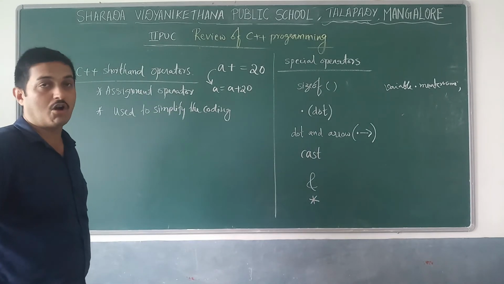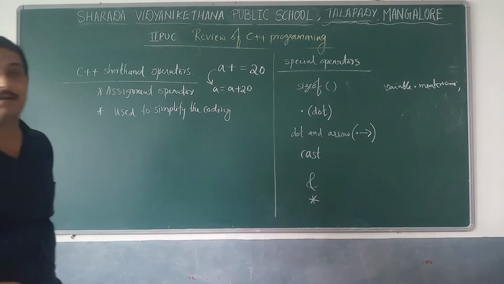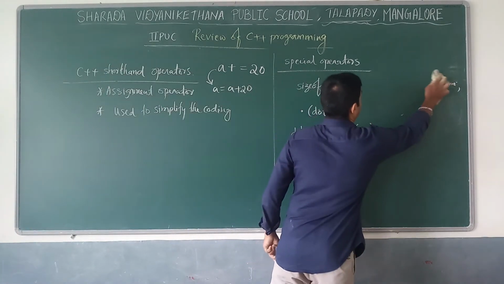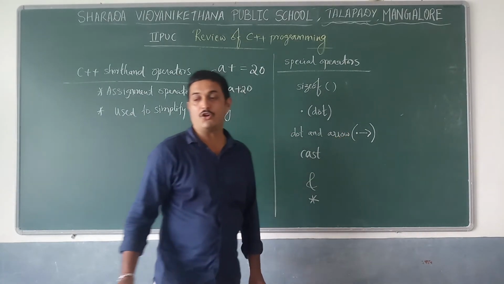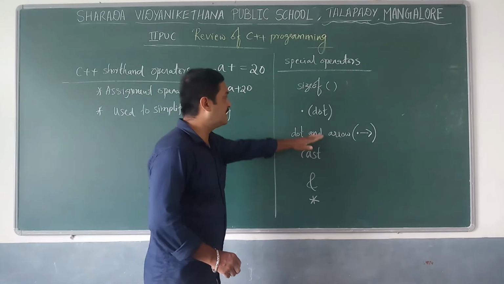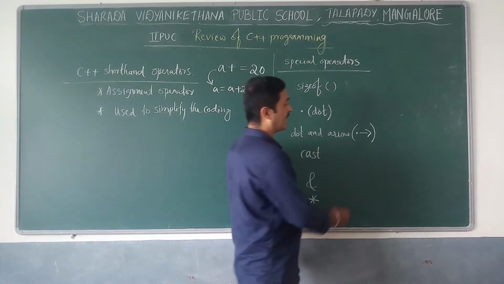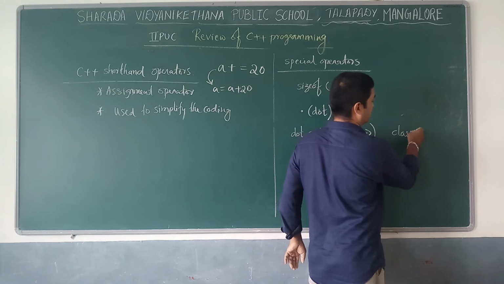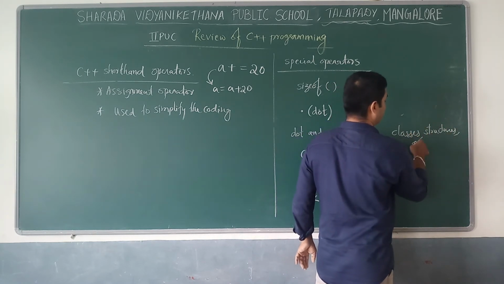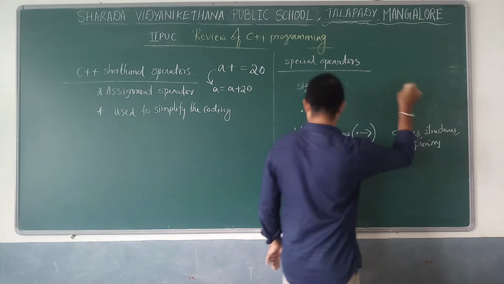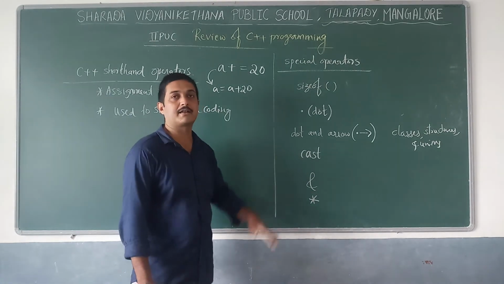So these are about the dot operator, used along with structure variables, structure members, etc. And next, the dot and arrow operator. It is almost similar to the dot operator, and dot and arrow operators are used along with classes, structures, and unions, etc.